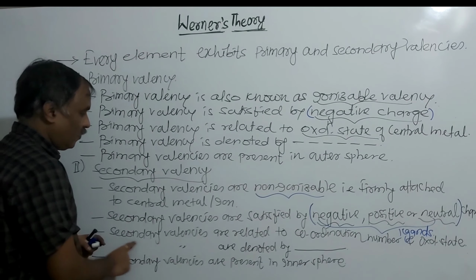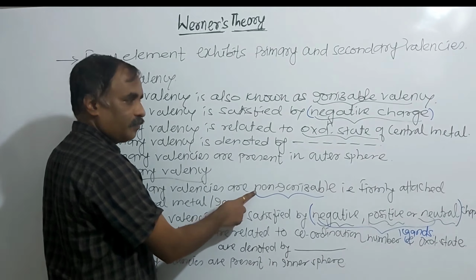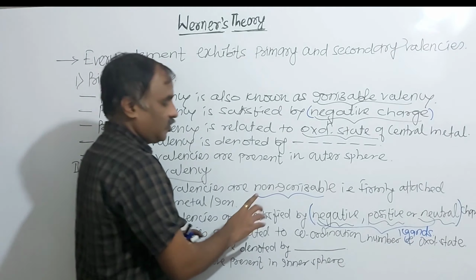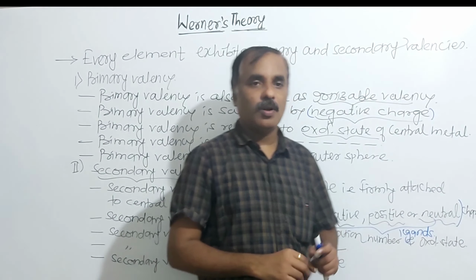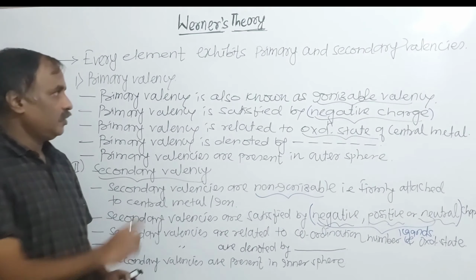The symbol of secondary valency is a thick line. Secondary valencies are non-ionizable, that is, firmly attached to the metal or metal ion. Secondary valencies are satisfied by negative, positive or neutral ligands. In the case of primary valency, it is only negatively charged, isn't it?